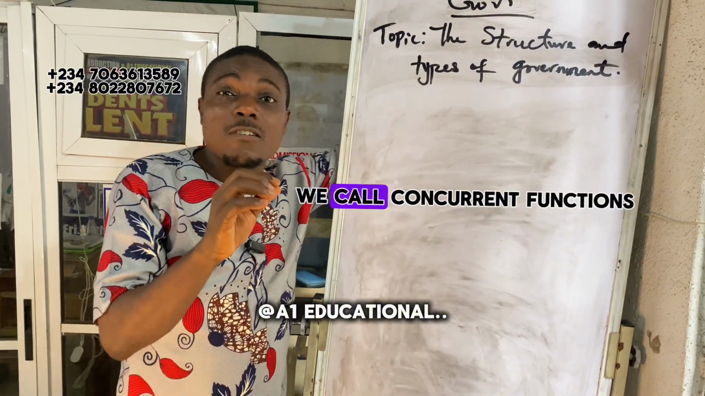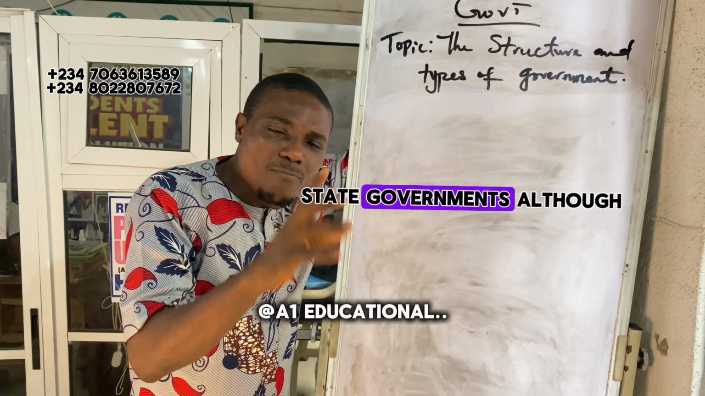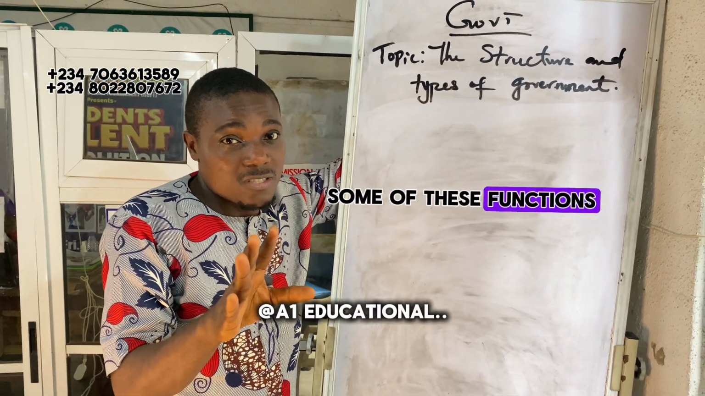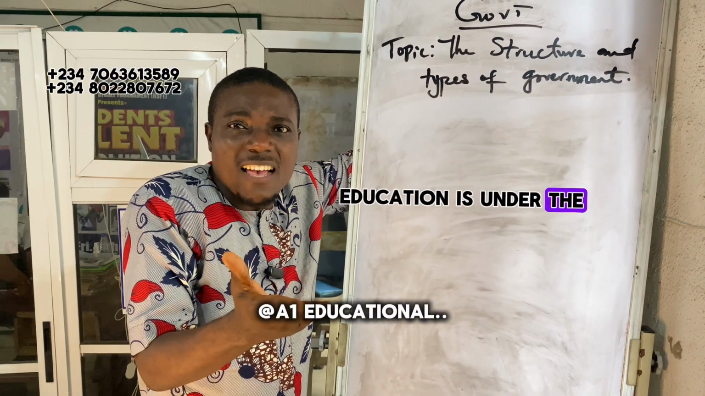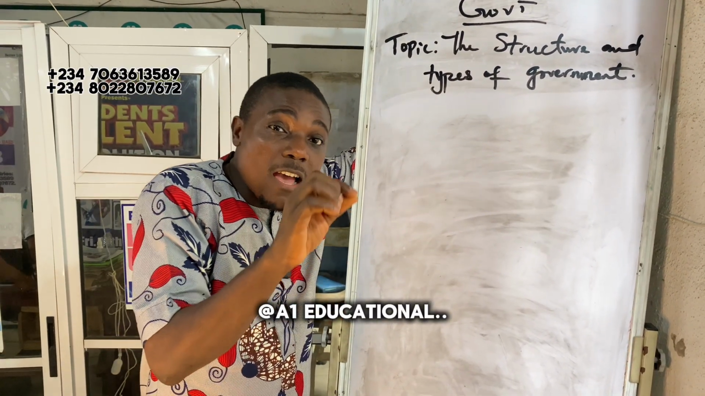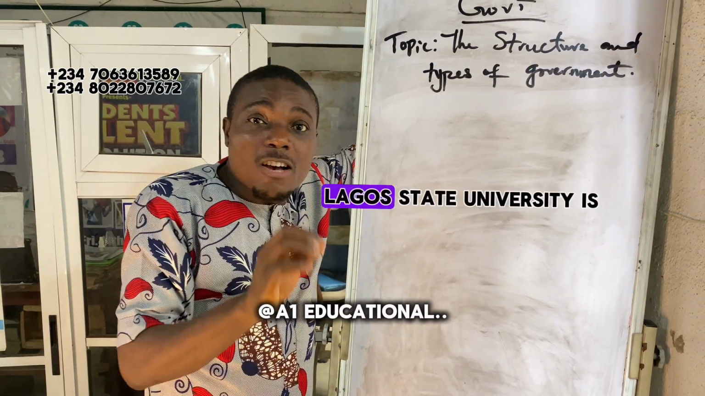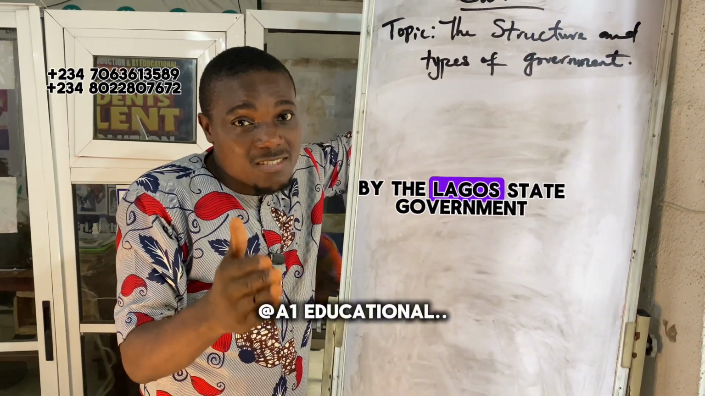We also have what we call concurrent functions. These are functions that can be carried out by the state governments, although the federal government can also carry out some of these functions. Like, for instance, education. Education is under the concurrent functions. The state government can build a university, just like Lagos State University is built or established by the Lagos State government.